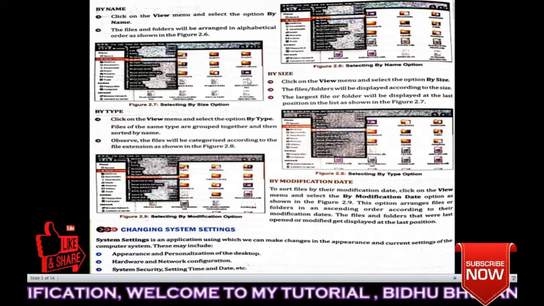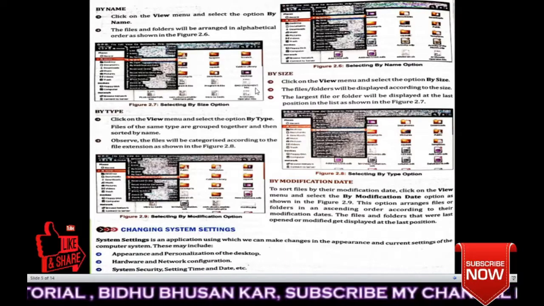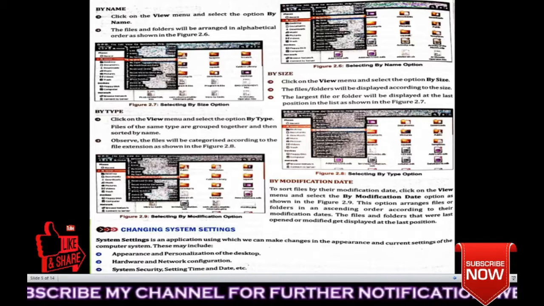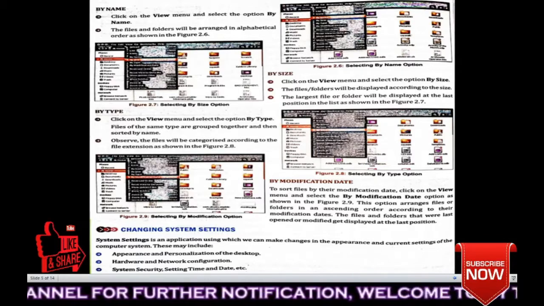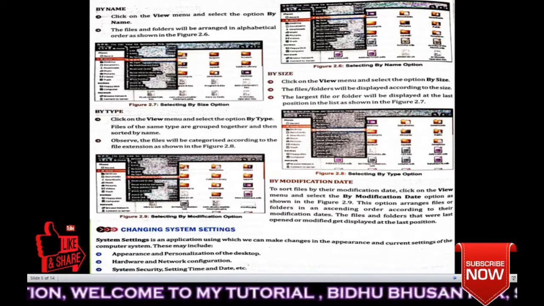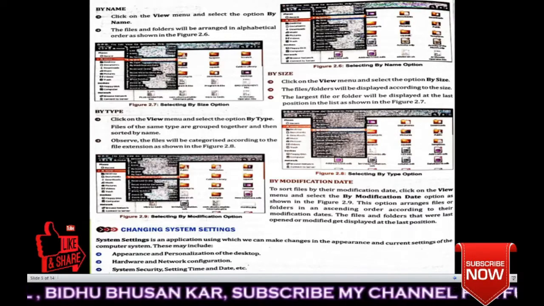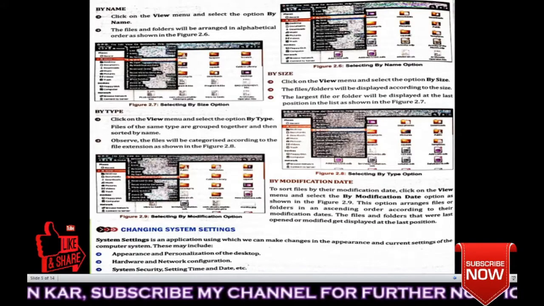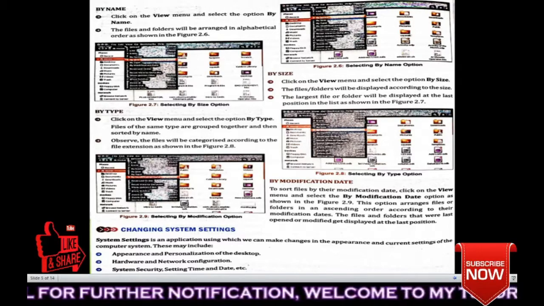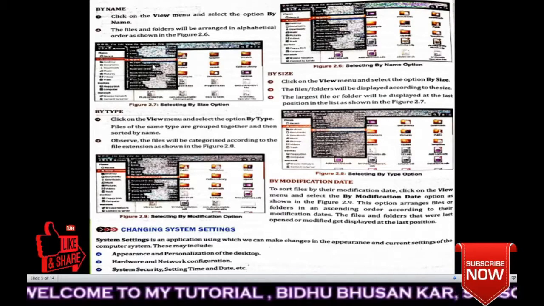If you choose by size, then whichever is bigger. Suppose you have saved one movie which is 3 GB, and all the other files or folders are less than that file. So that file will be at the top, and other files will come below. Okay, this will happen when you select by size. Next, by type.